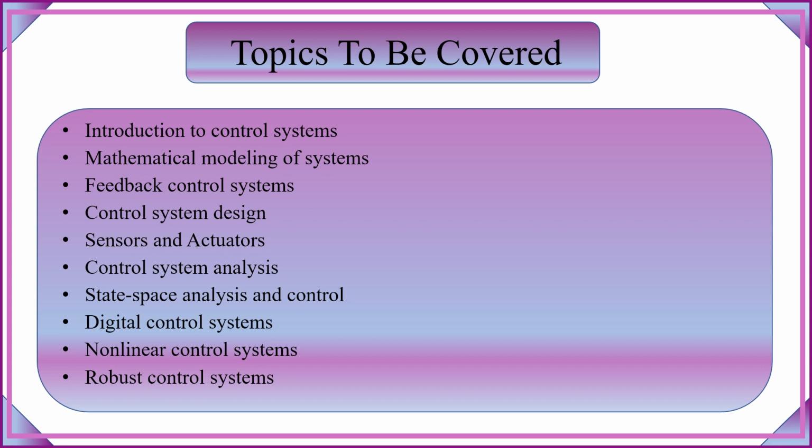Next, we have digital control system. This field will comprise sampling, Z-transform, digital controller design, and state space representation. Lastly, we have two major points: nonlinear control system and robust control system. These fields will cover nonlinear system analysis and uncertainty and disturbance rejection in the systems.